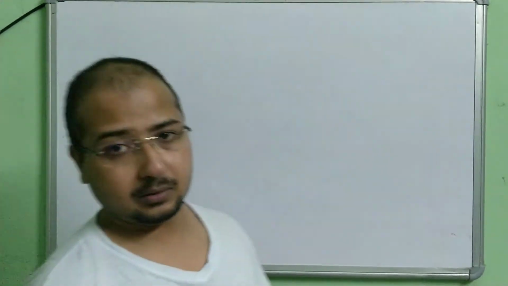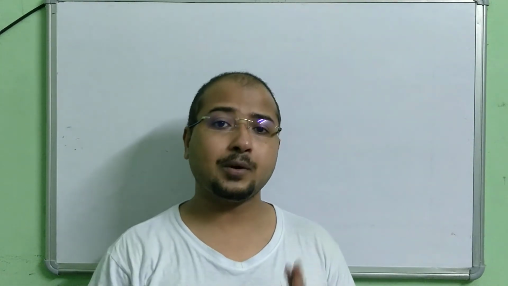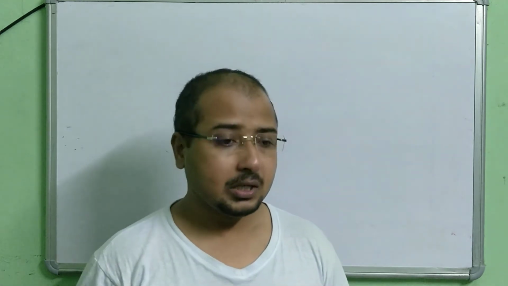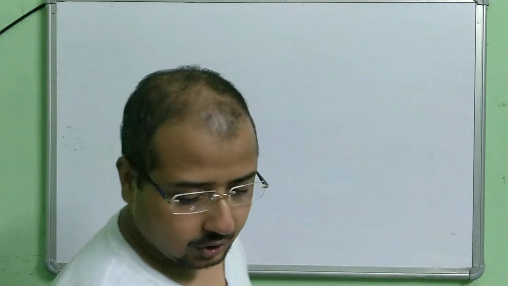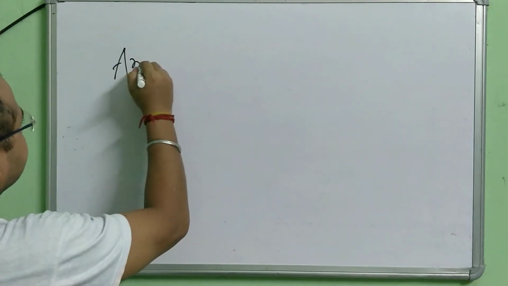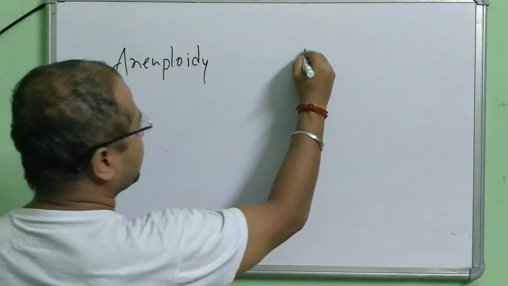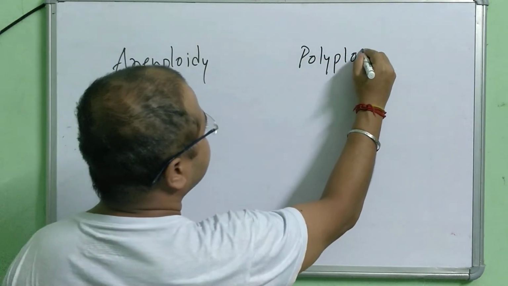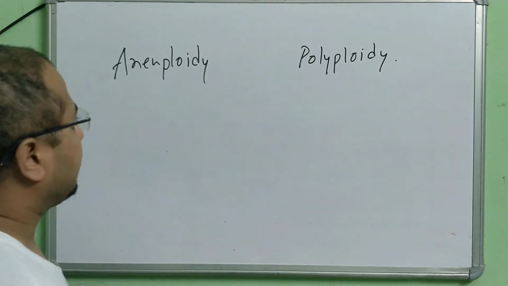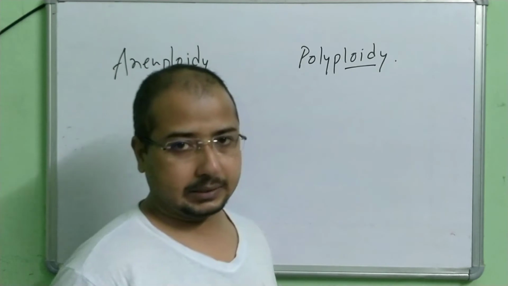About chromosomal disorders. As we have already discussed in my previous video, they are chromosomal abnormalities or aberrations that lead to this kind of disorder. There are 2 types of conditions. One is known as aneuploidy, another is known as polyploidy. Remember, ploidy means the number of chromosomes we are indicating.